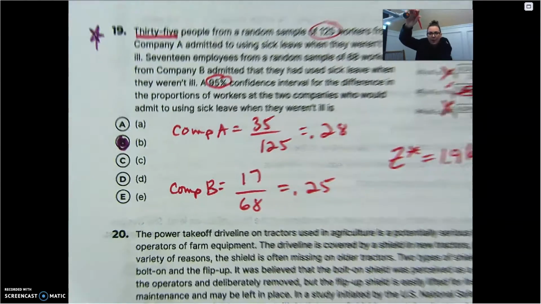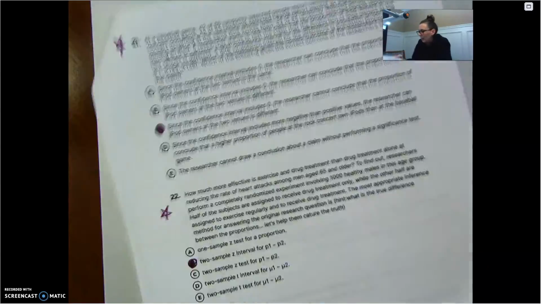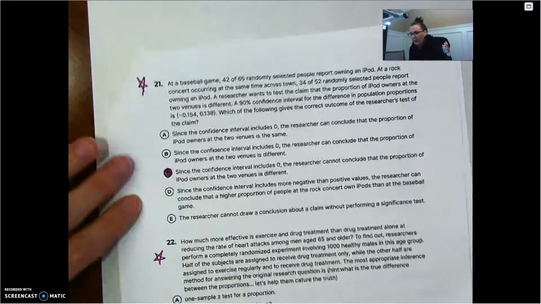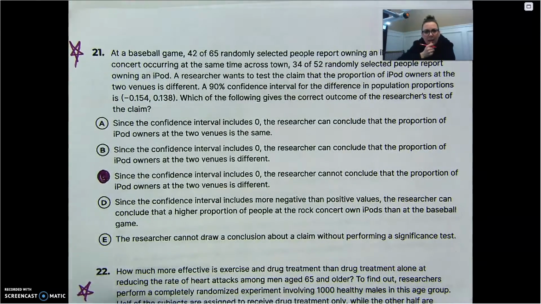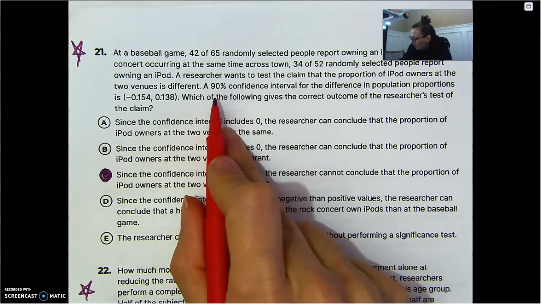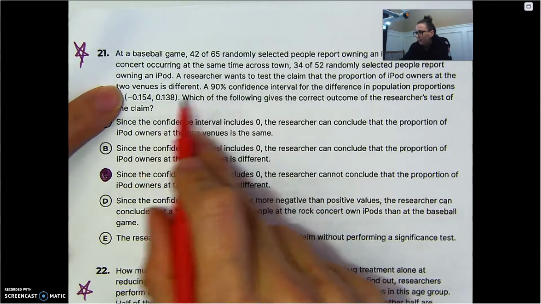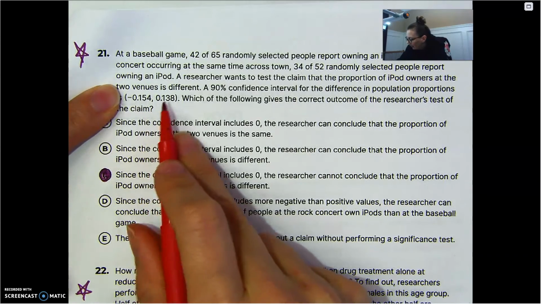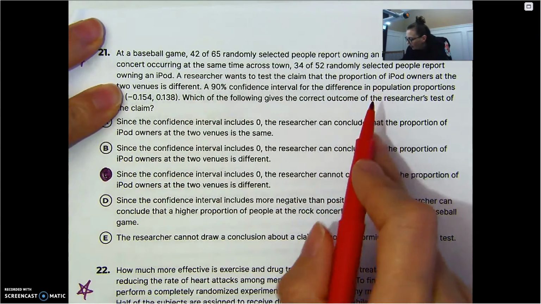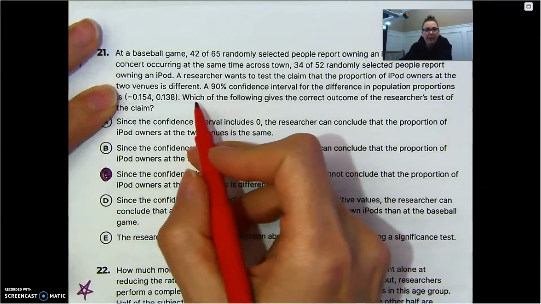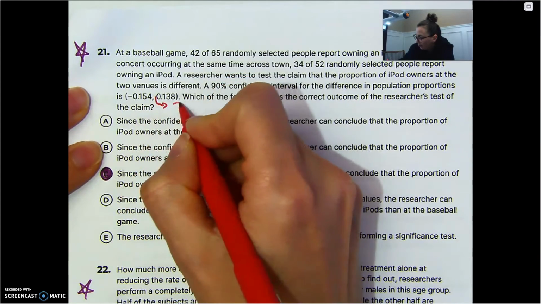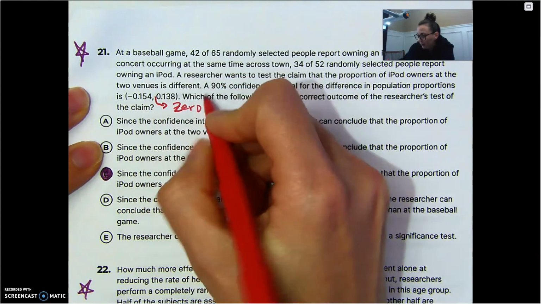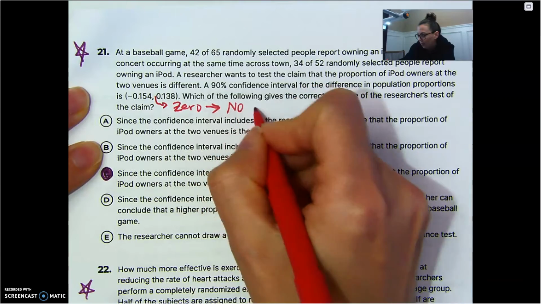Okay, what is next? Let's see, 21 and 22, huh? You didn't like those last two problems. Okay, so we have a 90% confidence interval. That's taking a difference between these two. Interesting. So this is saying that 0 is captured, right? 0 is in this interval. 0 means there's no difference.